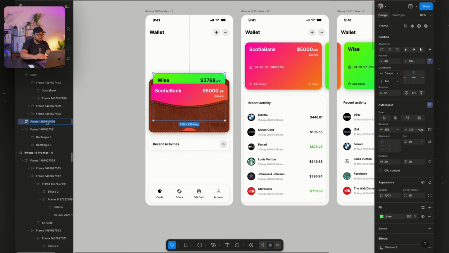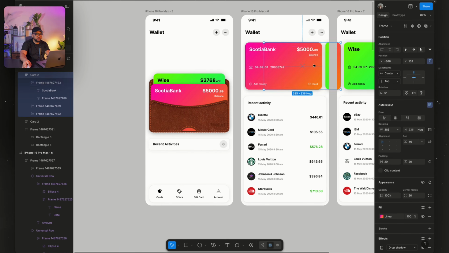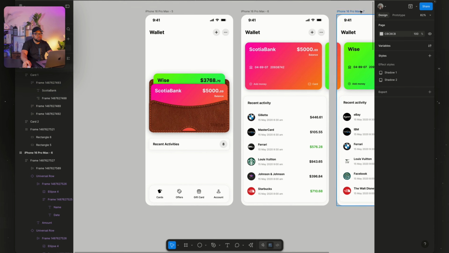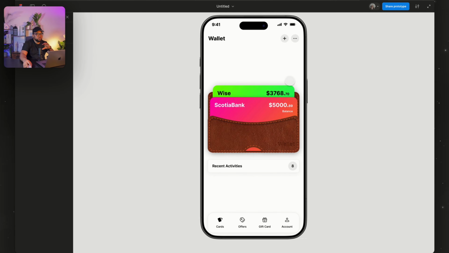So we just call this card 3 or card 2, then copy it, then call this also card 2. The same thing with this one, call it card 2. Then this one would be card 1. Problem solved. So now if we go back and do this, you see it's now working perfectly fine.